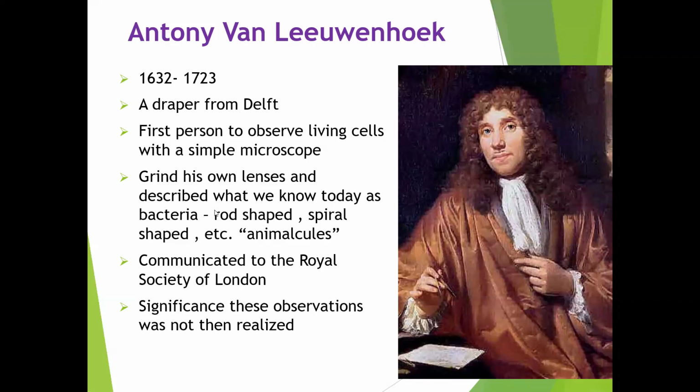He ground his own lenses, took tooth scrapings, mixed them with water, and observed them under his microscope. He named them animalcules. Actually, they are the various forms of bacteria as well as protozoa that we know today: rod-shaped bacteria, spiral-shaped bacteria, and various protozoans. But by the time of Antony van Leeuwenhoek, no one knew about the existence of microorganisms. That is why he named them animalcules, which means small animals.